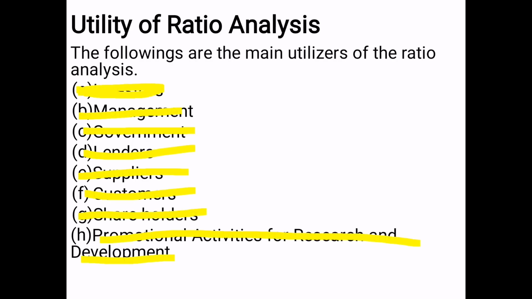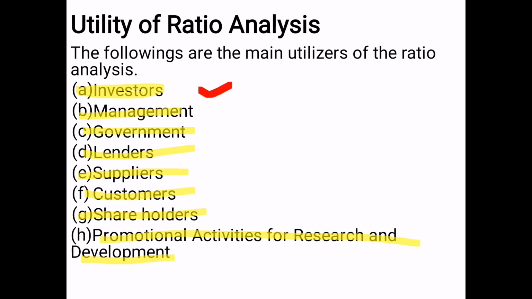Let us come to the next, utility of ratio analysis. The following are the main utilizers, meaning those who use ratio analysis. First, investors. Second, management.